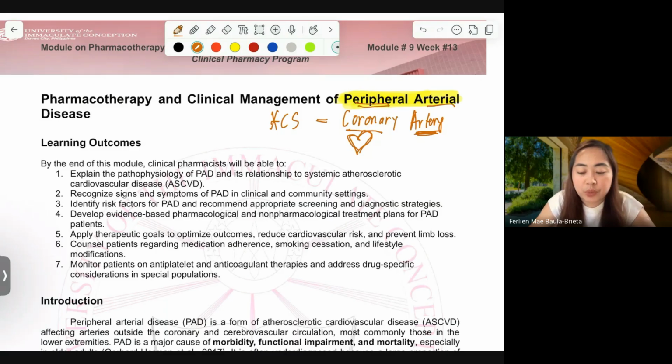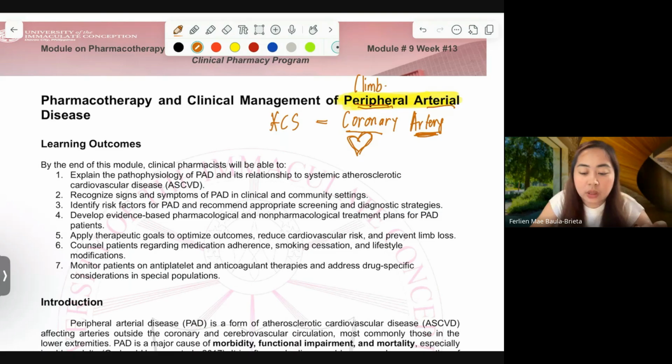But for peripheral artery, based on the video that you have seen a while ago, it is the one found in our limbs, in our lower limbs, in our legs going down to our foot. So we will learn this afternoon pharmacotherapy and clinical management of peripheral arterial disease, or we call it PAD.